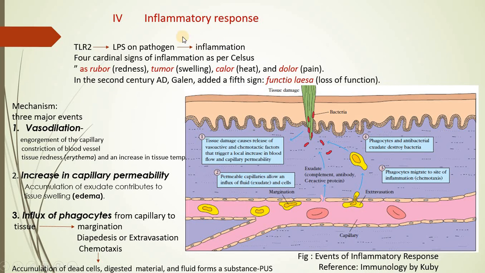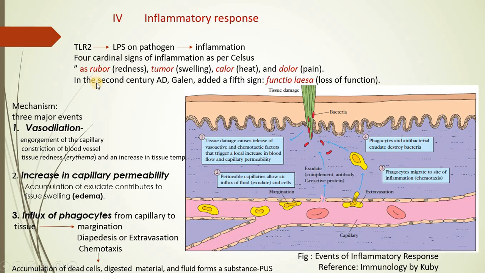So, this formation of inflammation has 4 cardinal signs, and these 4 cardinal signs as per Celsus are rubor, tumor, calor and dolor. So what is rubor? Rubor means redness, tumor means swelling, calor means heat and dolor means pain.